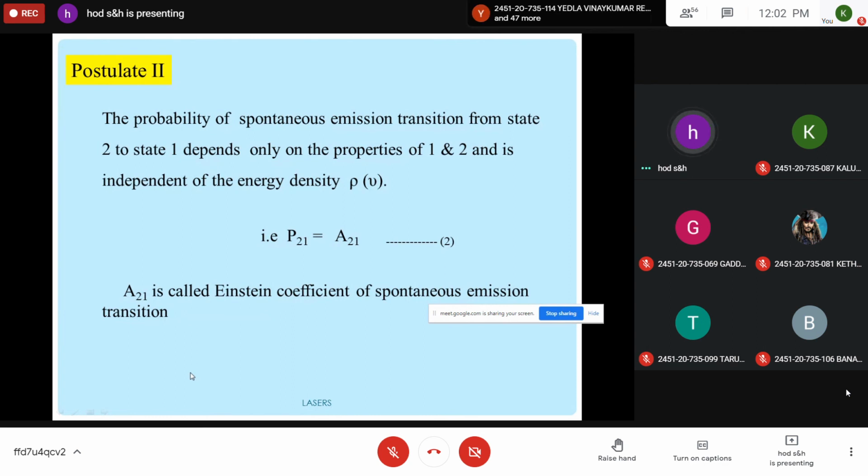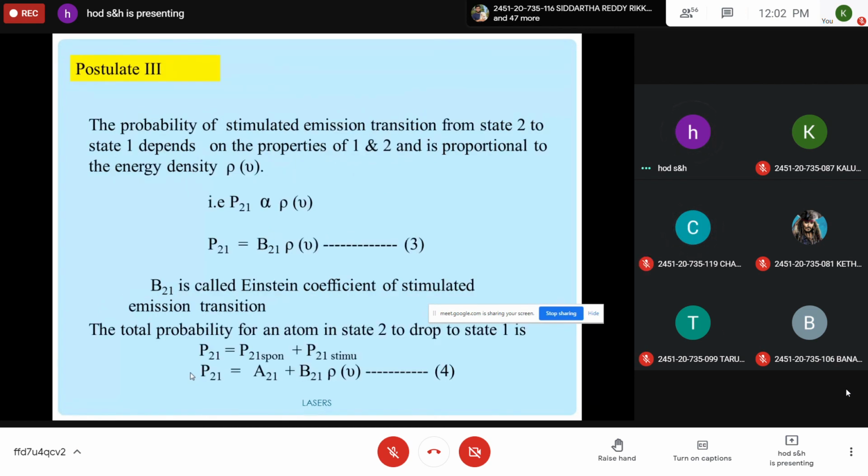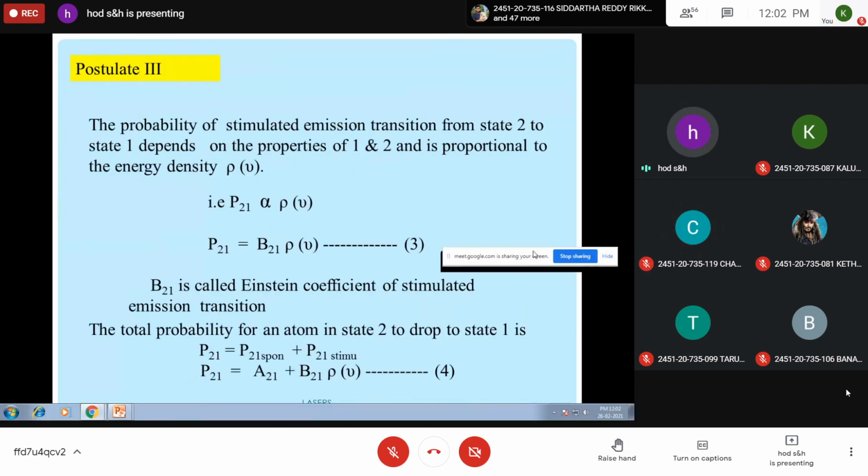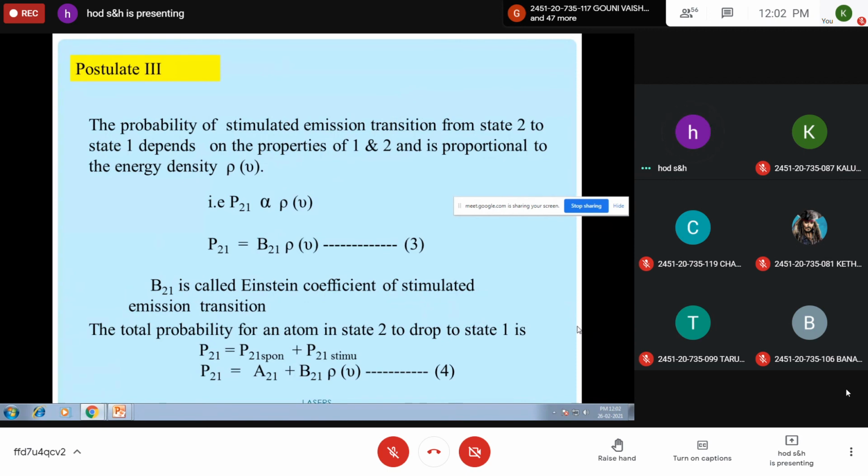Shall I proceed, students? Third postulate is there. Yes, sir. So, postulate 3 describes the probability of stimulated emission transition. According to this, the probability of stimulated emission transition from state 2 to state 1 depends on the properties of 1 and 2 and is proportional to the energy density rho nu.